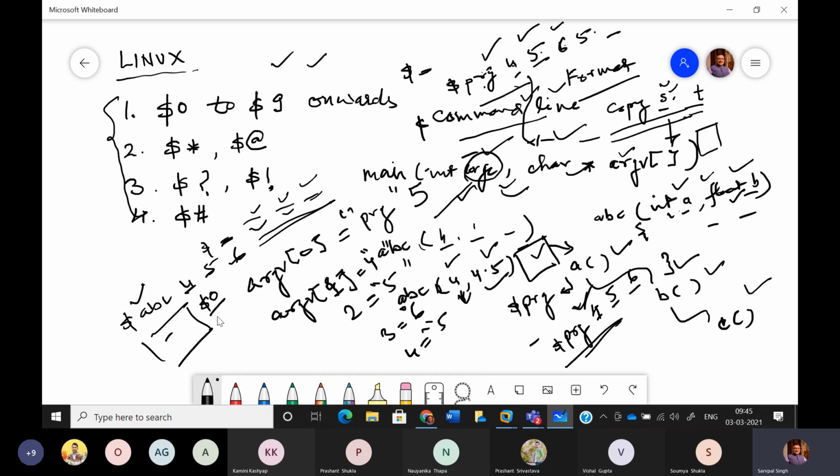When you use $0, that means you are referring to the first argument on the command line, because we always start the count with 0. And $1 is referring to 4, $2 is referring to 5, and $3 is referring to 6. Okay. So in this way we can access all the values.